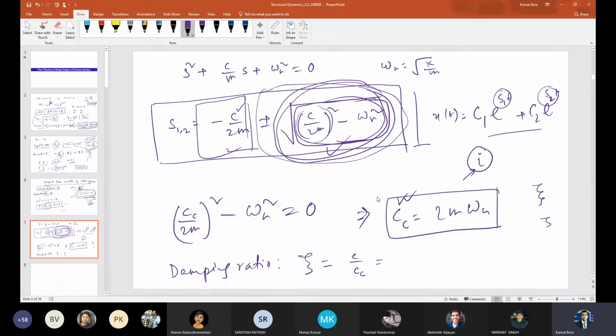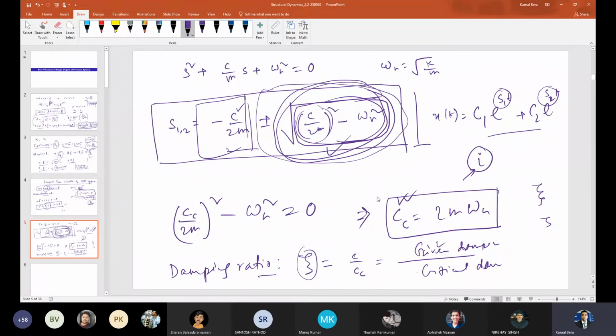That is the damping coefficient of the present system divided by the critical damping. Since you are dividing the same quantity, it is a dimensionless parameter, right? So damping ratio.